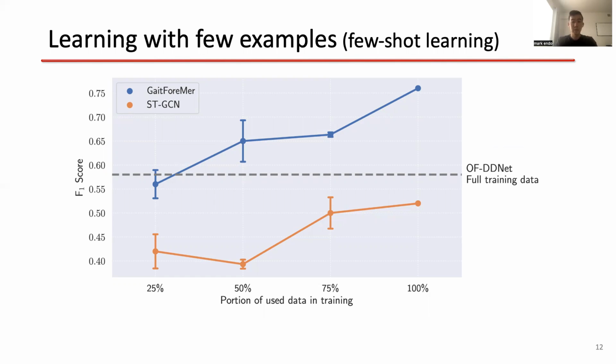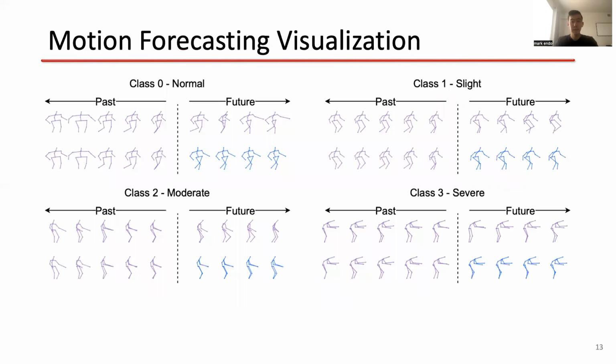For example, with access to 25% of training data, it achieves an F1 score of 0.56, which is higher than the ST-GCN baseline using 100% of training data, and is even comparable to the previous state of the art using 100% of training data. This shows the power of using motion forecasting as a self-supervised pre-training task for few-shot gait impairment severity estimation. We can also look qualitatively at the motion forecasting outputs of our GaitForeMer model. The purple skeletons are ground truth data, and the blue ones are predictions from GaitForeMer. These results verify that the forecasting module is able to properly predict future motion that encodes motor impairments.